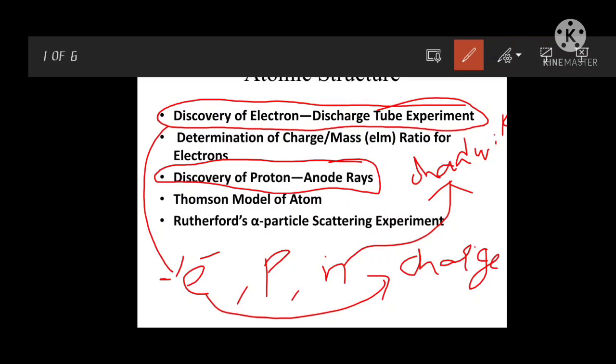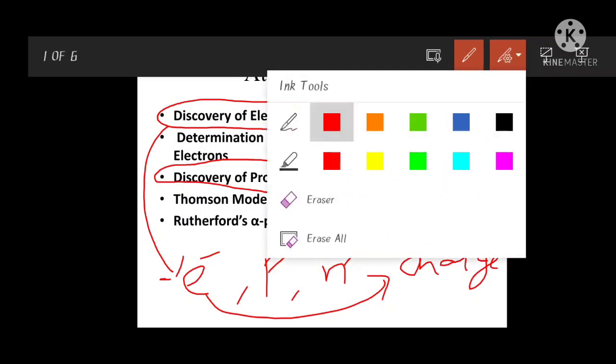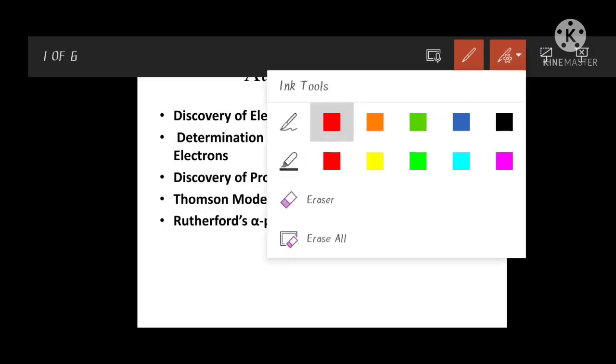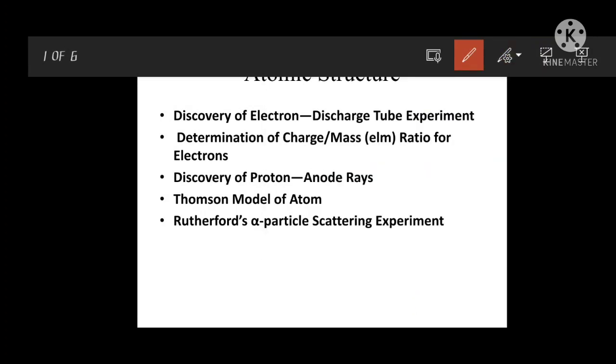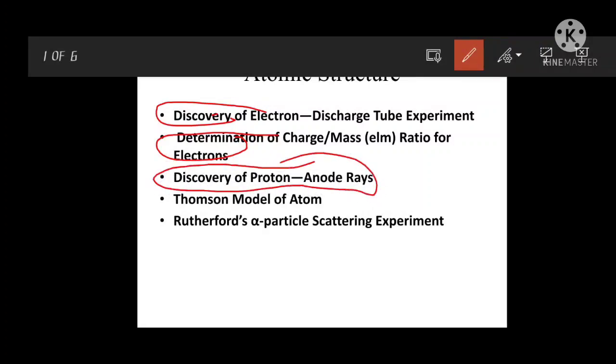So these are some of the basic experiments to find out the subatomic particles which are present in an atom. One is the electron, whose discovery was done by J.J. Thomson, and later on the electron charge was found by the Millikan oil drop experiment, and later on the discovery of the proton was done by Goldstein, and the neutron by Chadwick.